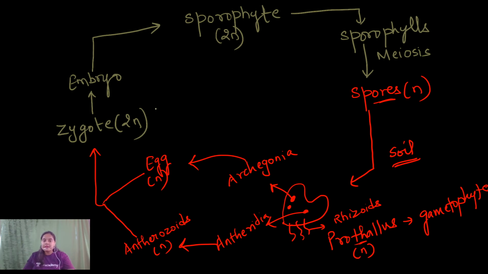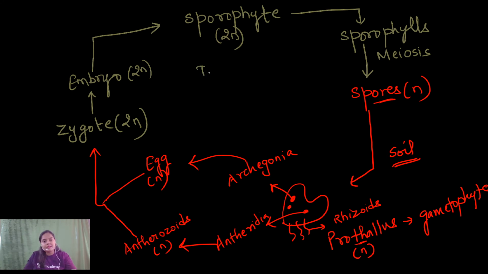Now see, there are certain parts of the life cycle which are in the diploid phase. Then certain parts of the life cycle are conducted in the haploid phase. So diploid and haploid, both generations are present, and that too in a multicellular phase.